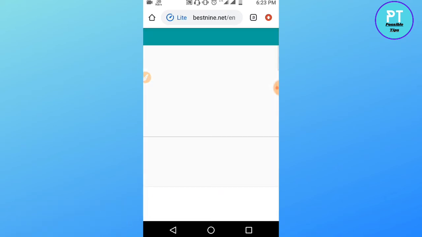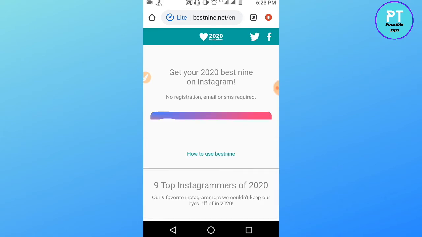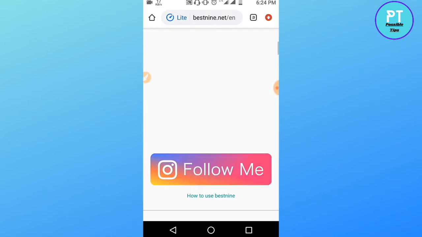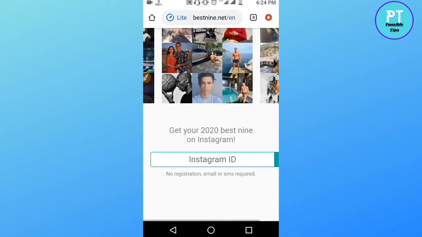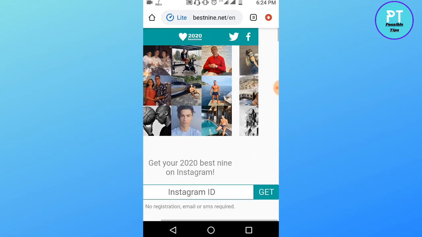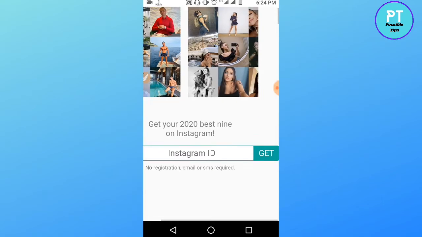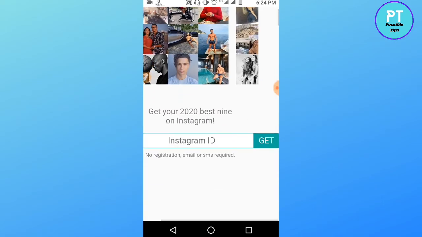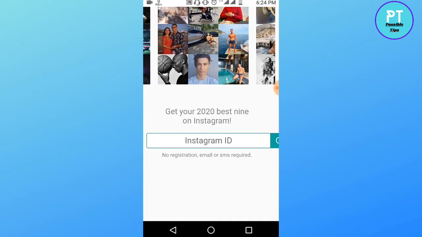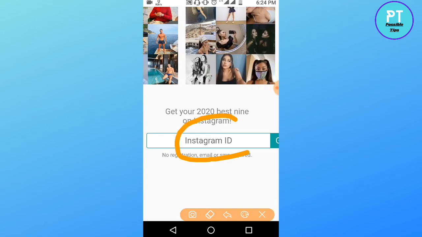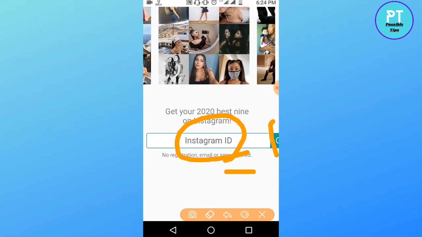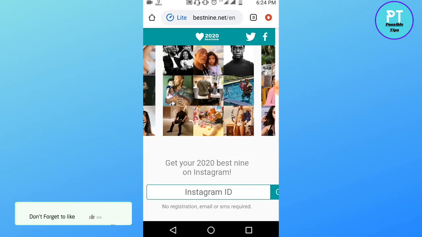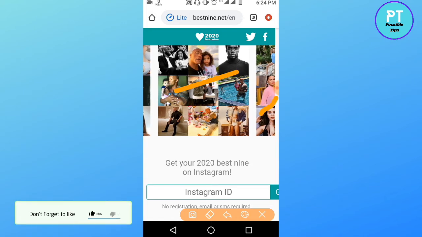After that there will be a new interface, and here you will be able to see so many people. Already there are some of the top 9 posts of popular people. You can just type here whatever your ID is. Type your Instagram ID and click on this get button, and you can see your top 9 Instagram posts just like this.